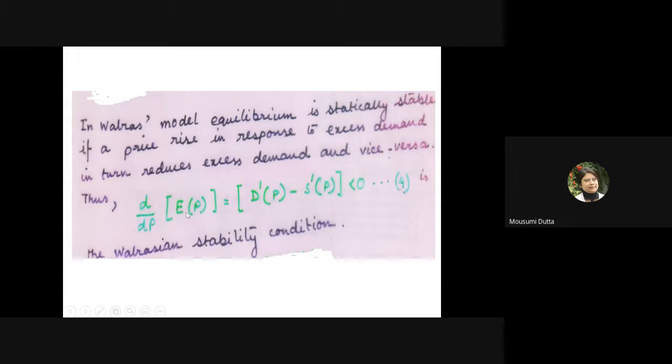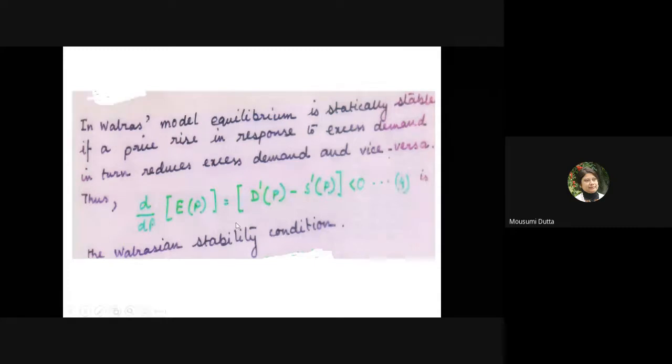So dE(P)/dP, which is nothing but D'(P) minus S'(P), should be less than 0. What is the meaning of this? As price increases, excess demand falls. An inverse relationship between the numerator and the denominator.